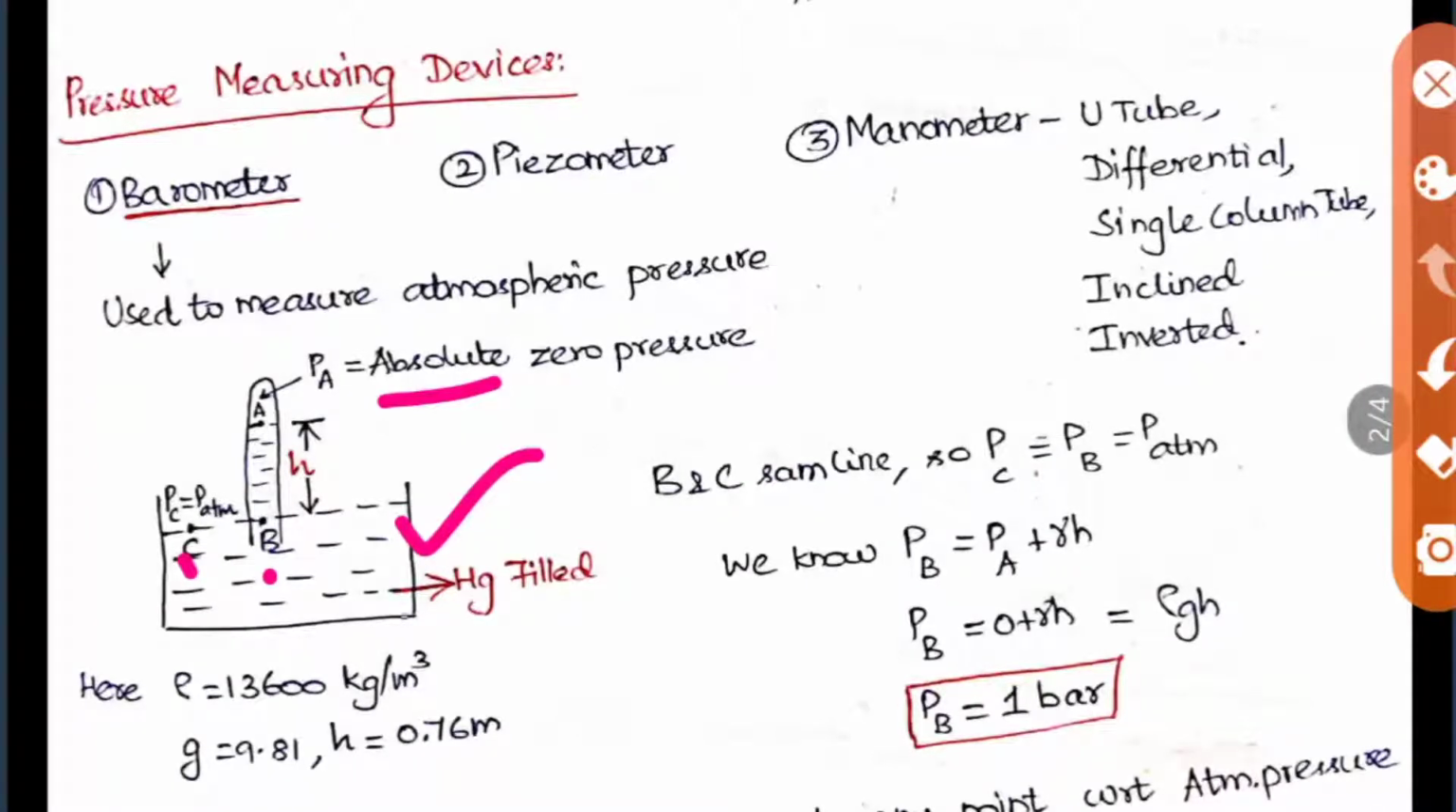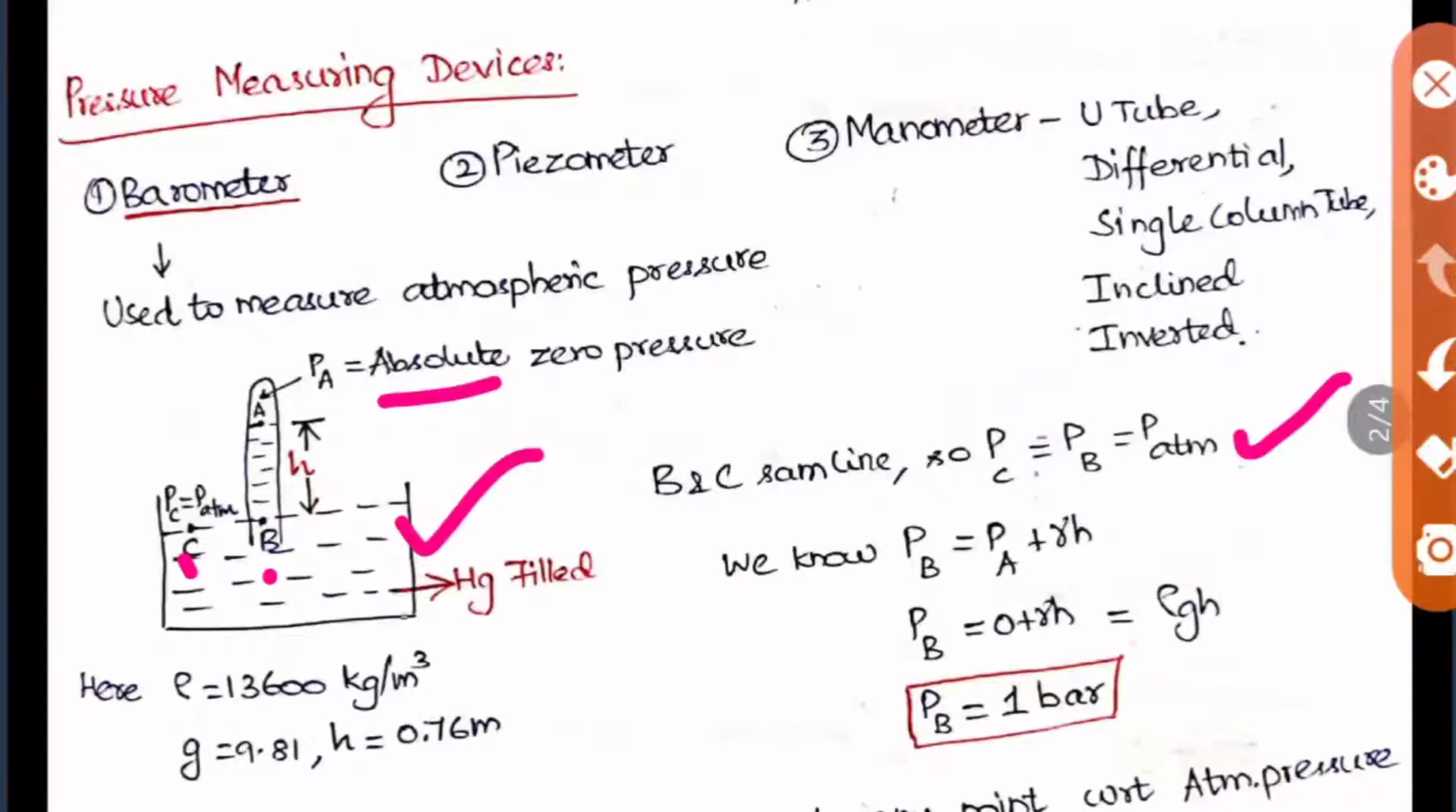It is not inside any container, or it is not in a closed container. It is open to the atmosphere. So always when the point is open to the atmosphere, that point will be experiencing the atmospheric pressure only. So here PC will be equal to P atmosphere. So obviously PB also should be equal to P atmosphere. So we are equating like this: PB is equal to PC is equal to P atmosphere.